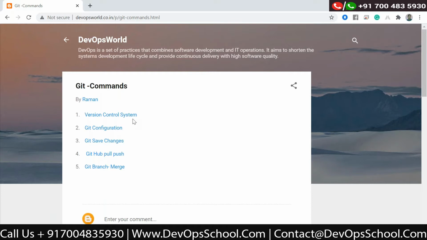We also discussed that every commit will have one unique commit ID. So if you want, you can see the difference between different commits.